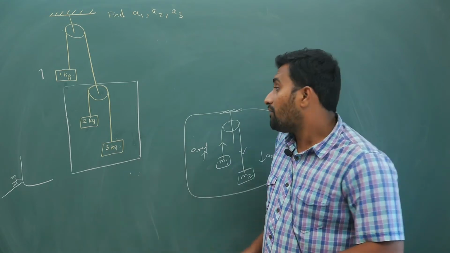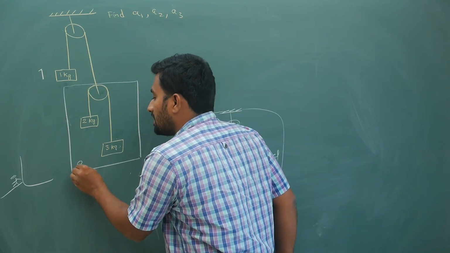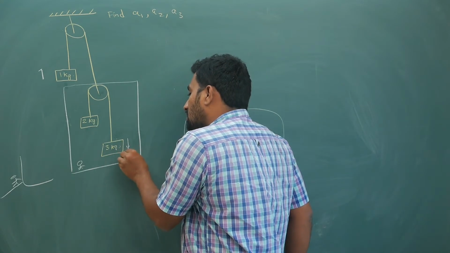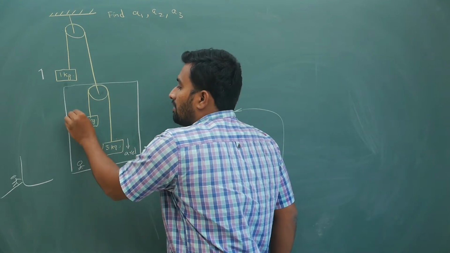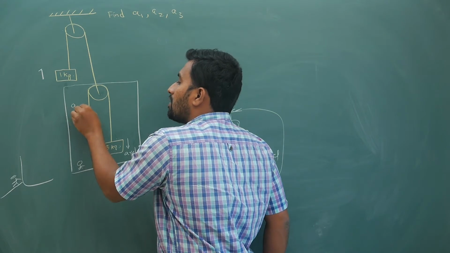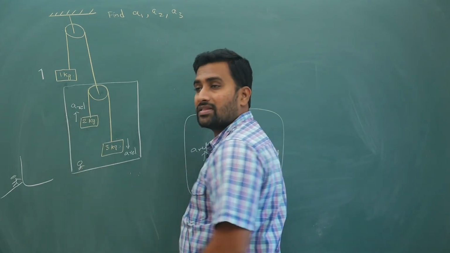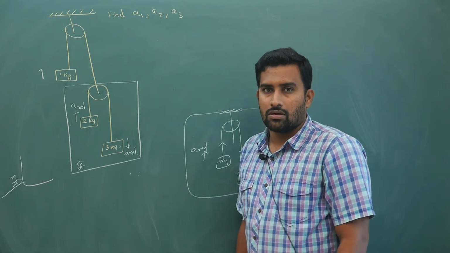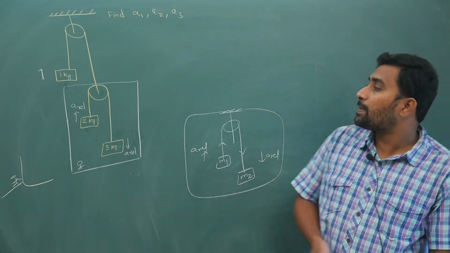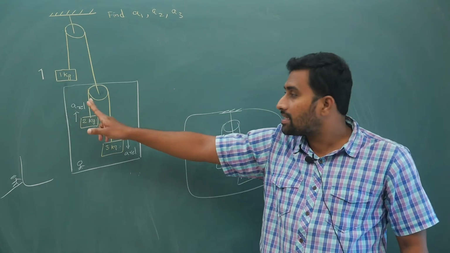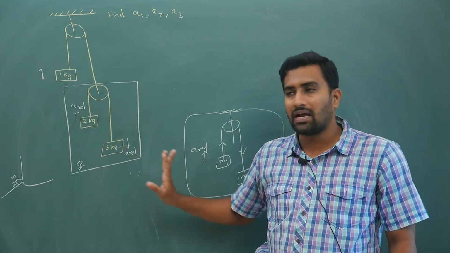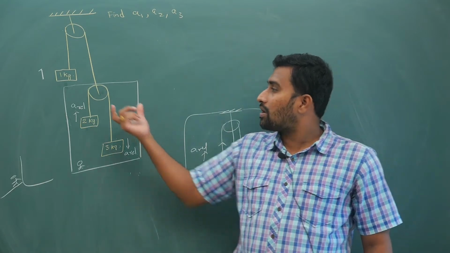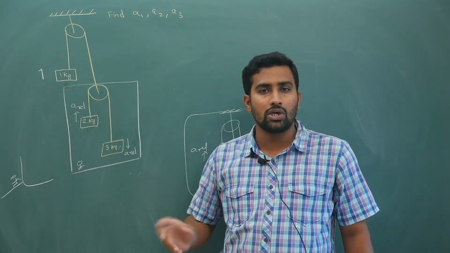So with respect to the person inside, this will have A relative downwards, this will have A relative upwards, but this is with respect to the lift. With respect to the ground, this will have a different acceleration, this will have a different acceleration, this will have a different acceleration.